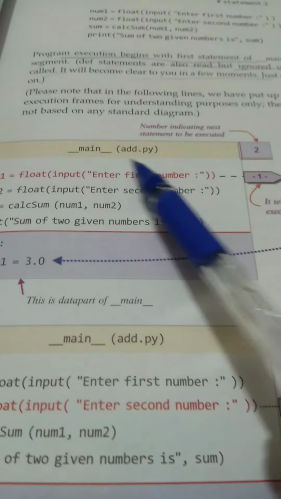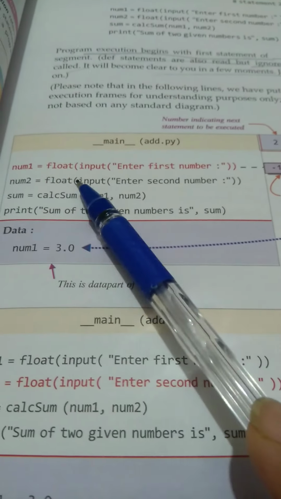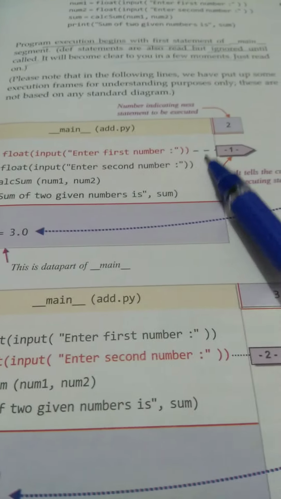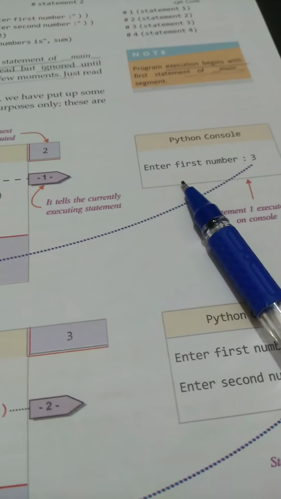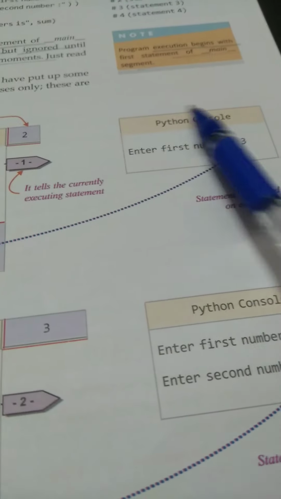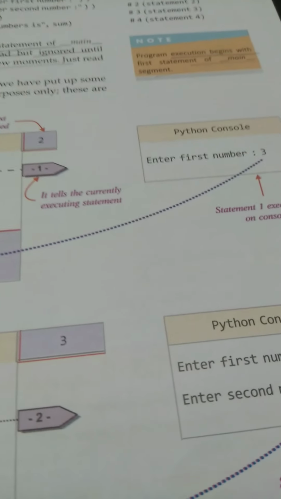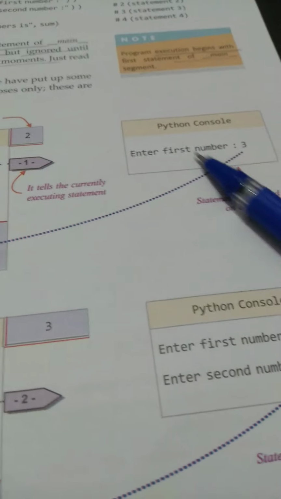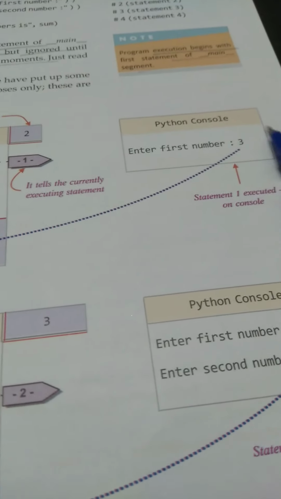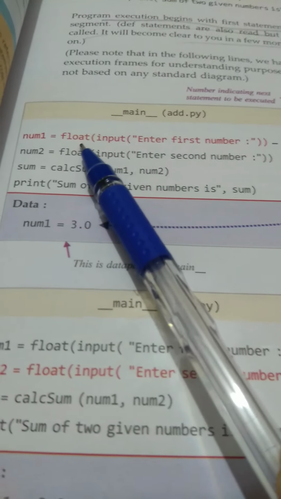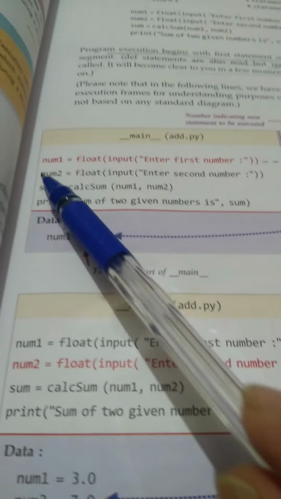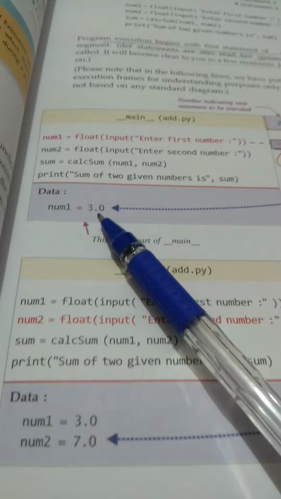After that, what will happen? See how exactly it will work. Suppose num1 is a float input, "Enter first number". This message will be given to you as a user for entering the value. When you see the message on the screen, suppose you give the value 3. Since we are converting it to float, it will be treated in num1 as 3.0.